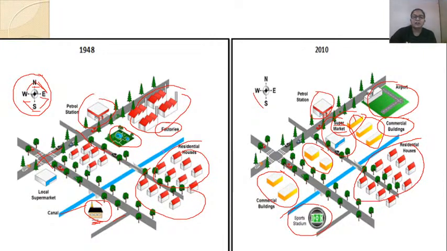Unlike the other area, where you can say that residential houses have been replaced by commercial buildings, the residential houses on the bottom right corner have remained unchanged, right? So these are the modifications that have been done from 1948 to 2010, right?